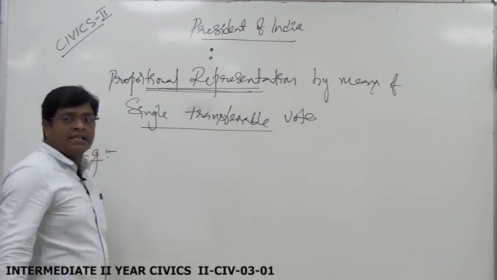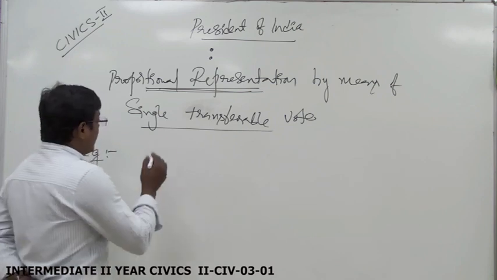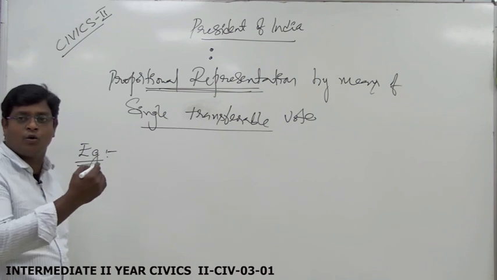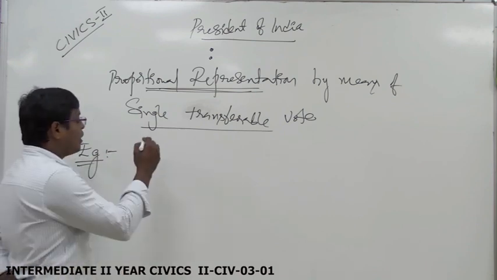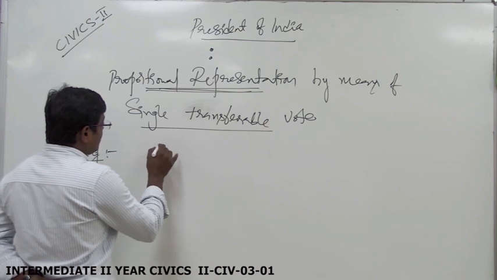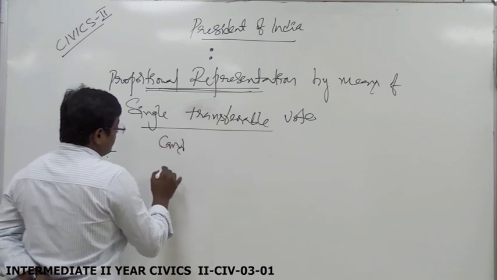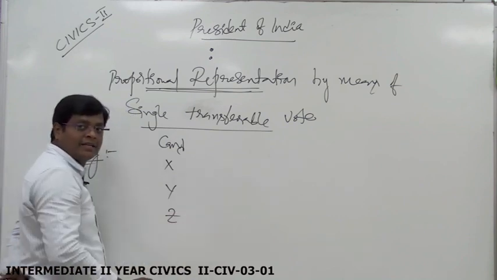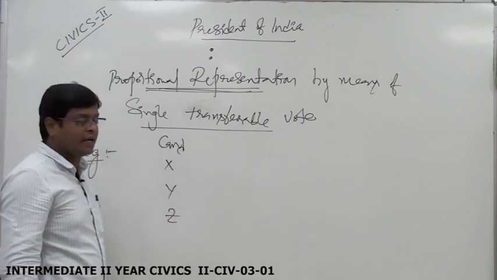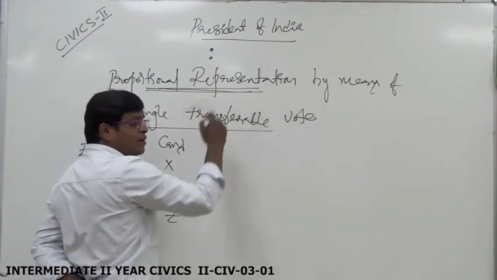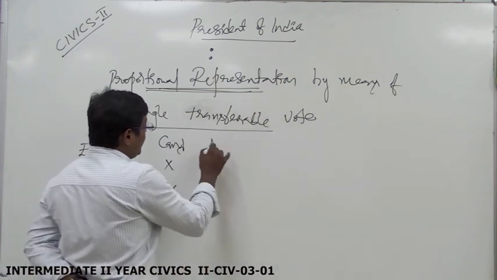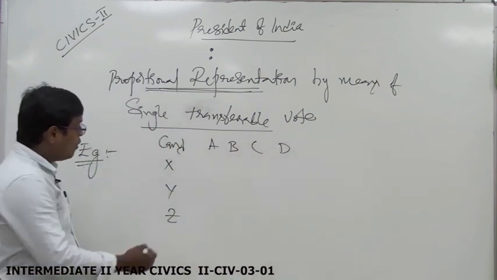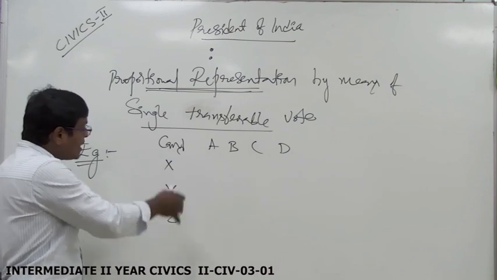For understanding this, it is very essential to know how the election procedure is going on and how the counting method is going on. We will try to understand one by one. Here, for example, the candidates X, Y, Z are contesting in the election of the President of India. The members of the electoral college, like A, B, C, D, are casting their votes. They give their priority to the candidates who are contesting.